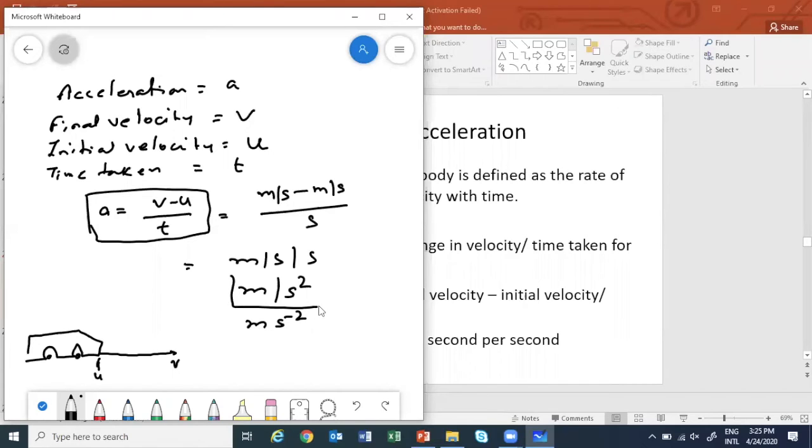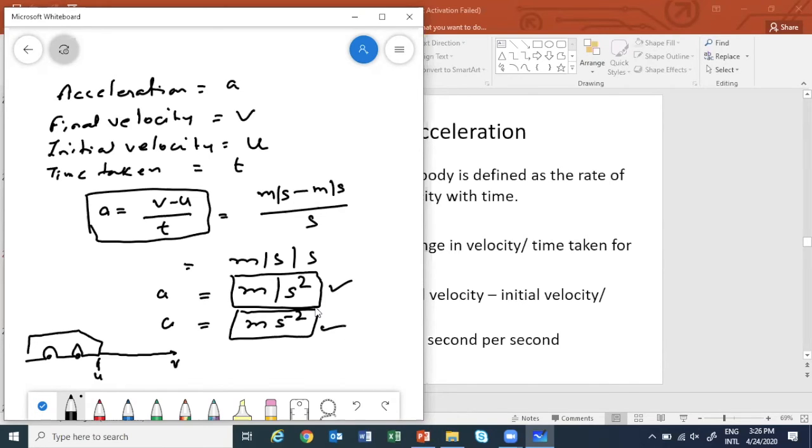You can use any one of these as the unit for acceleration. Normally we use this way or this way.